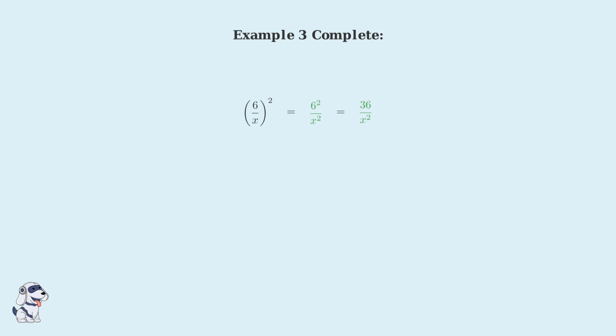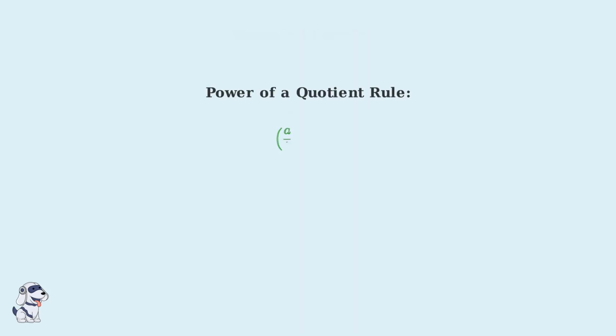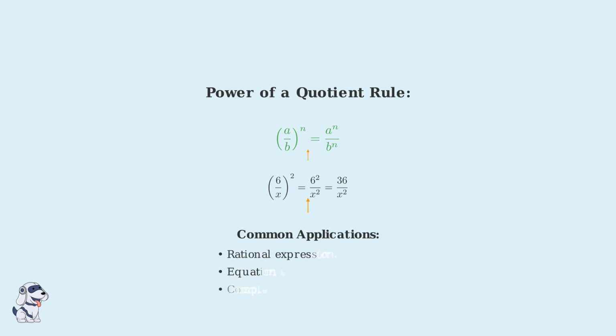When we raise a fraction to a power, the exponent applies to each part of the fraction independently. Remember, this follows the power of a quotient rule. When we have a fraction raised to an exponent, we can distribute that exponent to both the numerator and denominator. This technique is extremely common in algebraic simplification. You'll encounter it frequently when working with rational expressions, solving equations, and simplifying complex fractions.